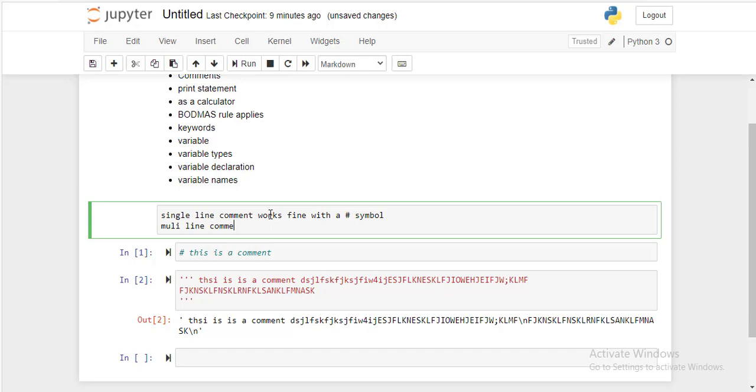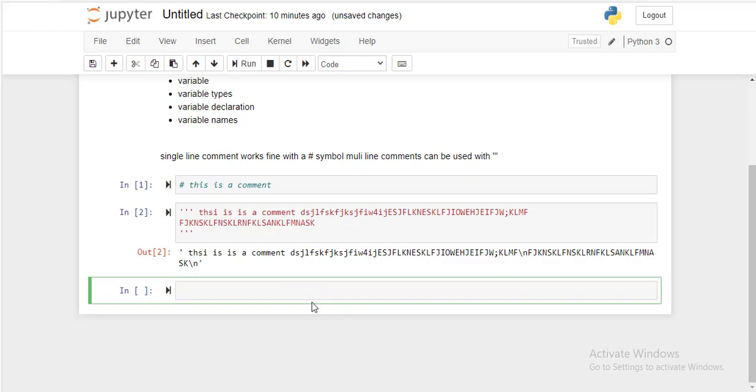Multi-line comments can be used with triple quotes. In fact, let's start with the keywords.